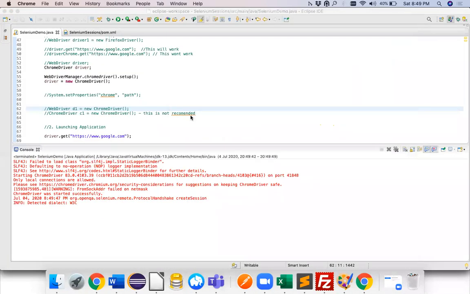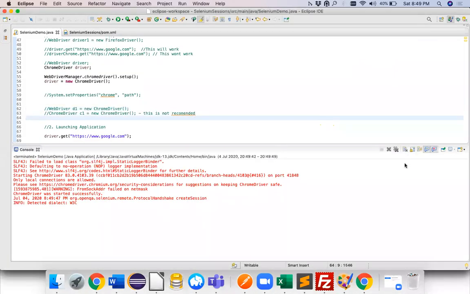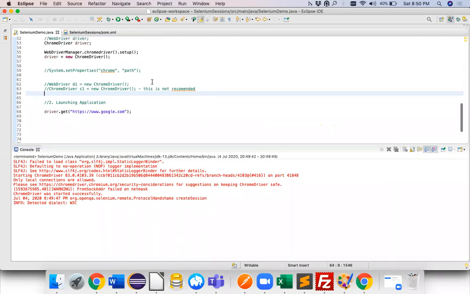Okay, guys. Now someone is saying the answer is no need to update the jars. Yes, Geetu, you're right. Mohsin says, sorry Ajay, what is not recommended for the previous one? So Mohsin, as I said, these are the two ways wherein you can launch your browser, and both of them will work.